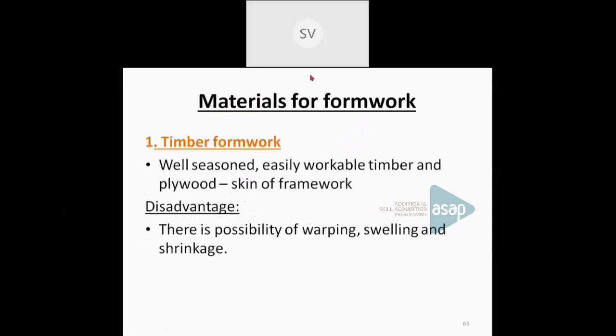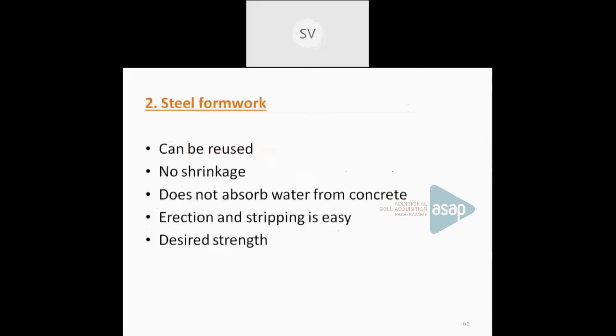That is, when the concreting is done, it will contain water, so that water can be absorbed by the timber formwork. That is a major disadvantage of timber formwork. So well seasoned timber, easily workable timber, etc. should be used. So besides these disadvantages, nowadays we are going for steel formwork.